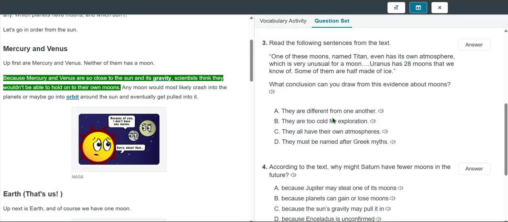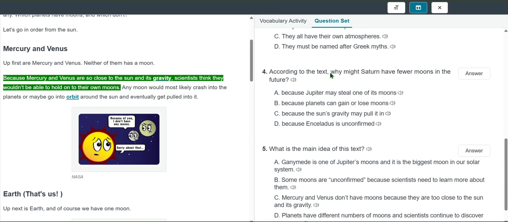You could liken it unto that. They are different from one another. One of these moons, Titan, has its own atmosphere. Has 28 moons that we know of. Some of them are half made of ice, so different from one another. I'm going to say A. Yes. So even though it says too cold for exploration, this is saying they are too cold. That's saying all of them, and it's only half of them were made of ice.